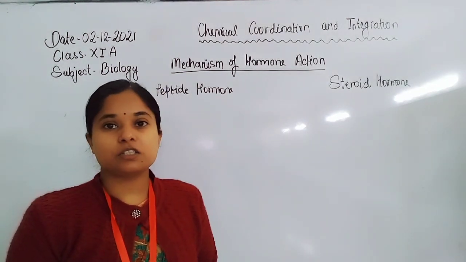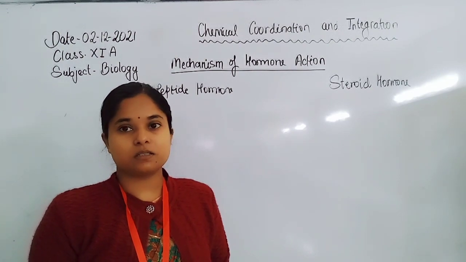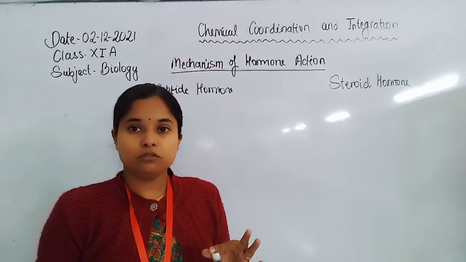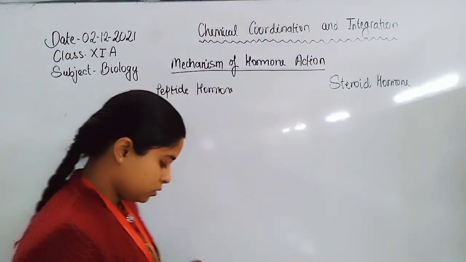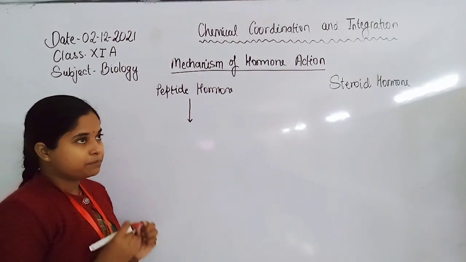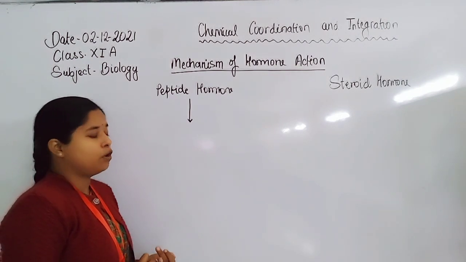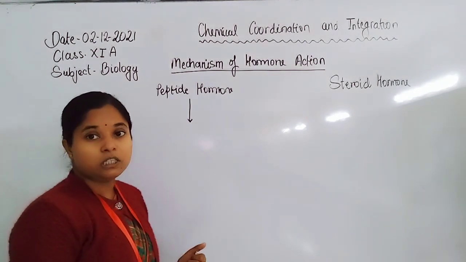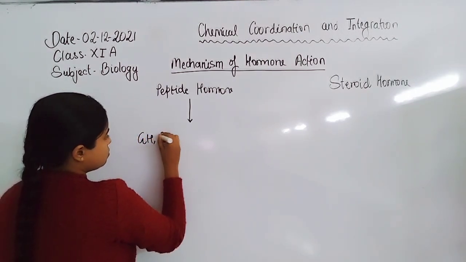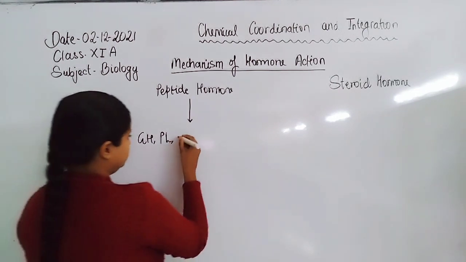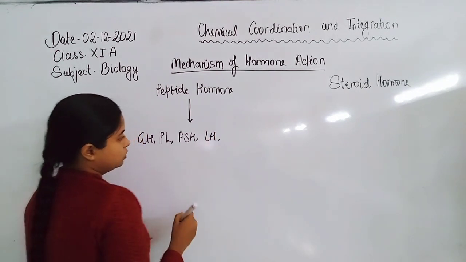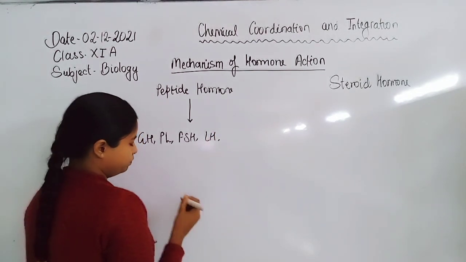For these two kinds of hormonal action, two kinds of receptors are present in humans. Peptide hormones are those formed by proteinaceous hormones like pituitary hormones, such as growth hormone, prolactin, FSH, LH, and oxytocin.